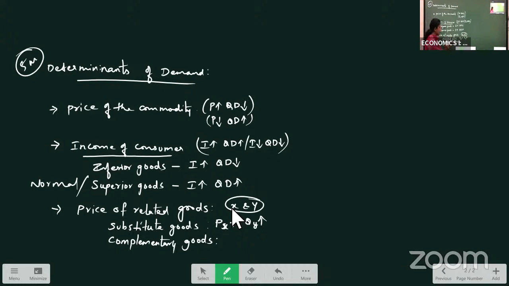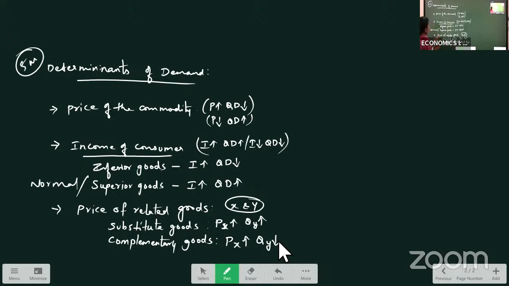In the case of dependent goods, what happens? For example, petrol and two-wheeler. If the price of petrol increases, the quantity demanded for two-wheelers will decrease, because as petrol prices are increasing continuously, we try to avoid that. Means we try to reduce our consumption. So the demand for petrol vehicles will decrease. Those goods are called complementary goods.